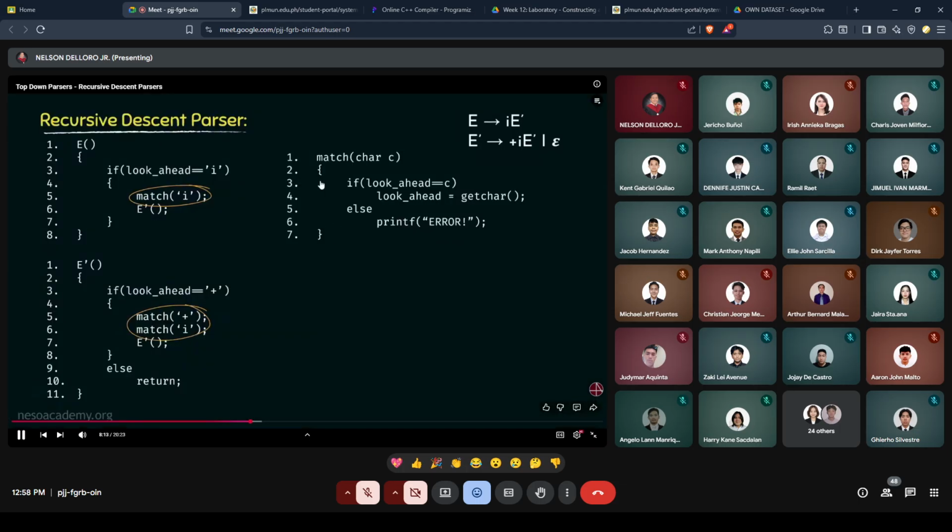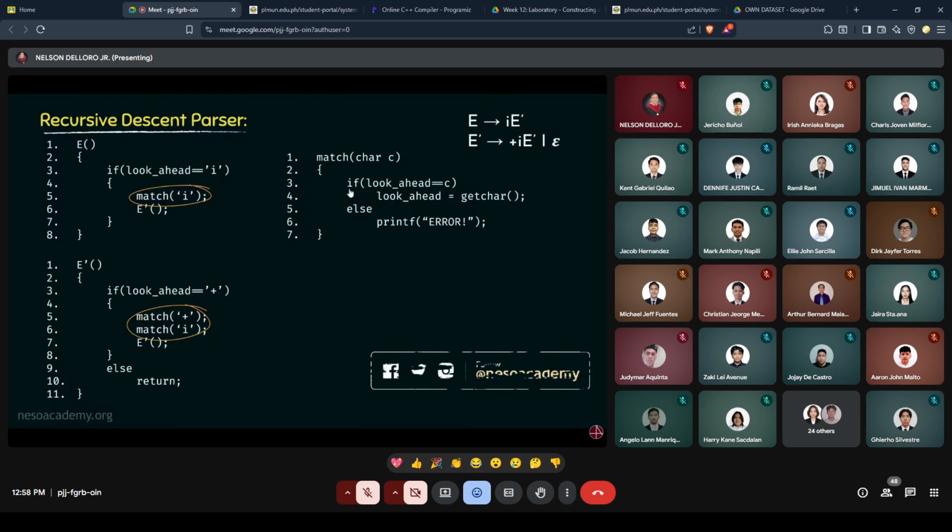And within the definition of this match, we also have two-way branching, that is this if and this else. Basically, the work of this if is we are going to take the look ahead and match it with the parameter which has just been fetched by this particular procedure. And if this matches, in that case, the look ahead will invoke the getChar function, which will fetch the next character from the input stream into this variable look ahead. And if it doesn't match, in that case, due to this else, we will get the output error.